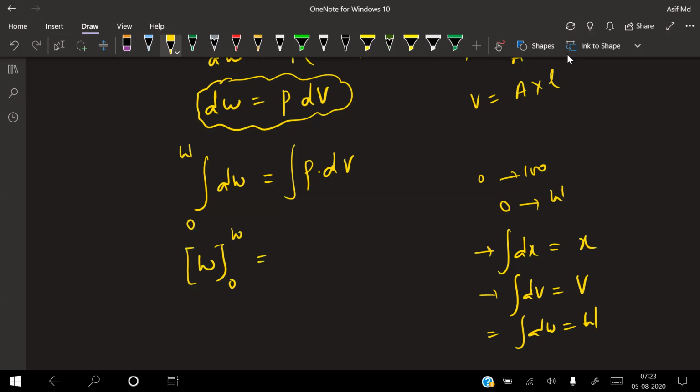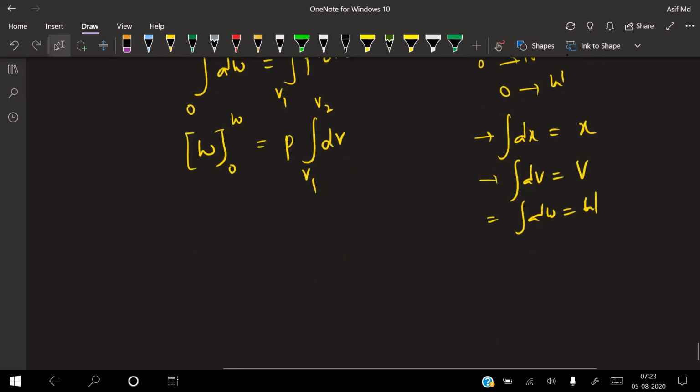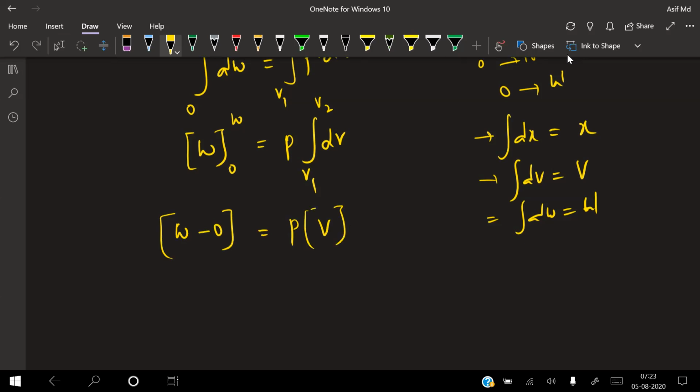In that case, the initial volume is, say, V1 and the final volume is, say, V2. Pressure is constant, so bring the constant pressure out, and this is integral of dV. Limits are V1 to V2. So this will be written as the work done: upper limit minus lower limit. W minus 0 is equal to pressure P, which is a constant, times integral of dV, which is V. The limits are V1 and V2. So W is equal to P into, in place of V, upper limit minus lower limit. So this becomes V2 minus V1.